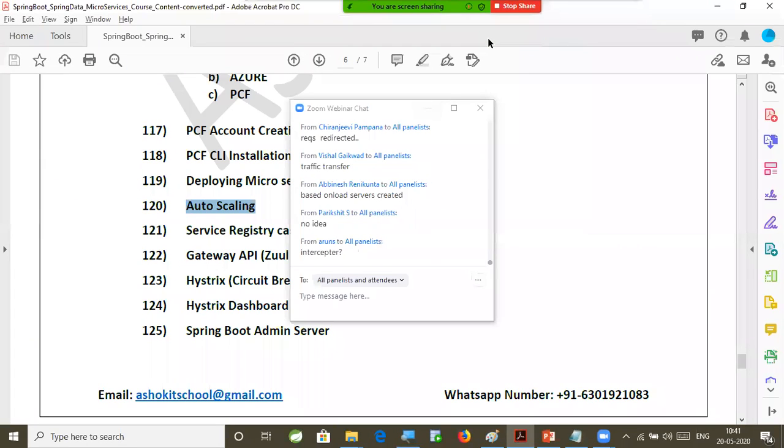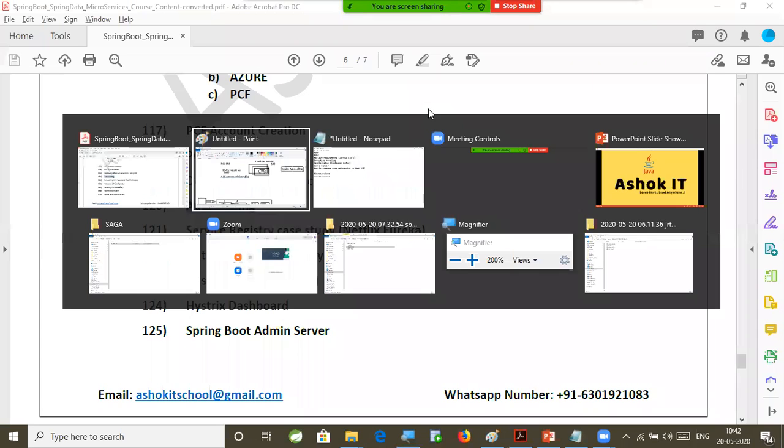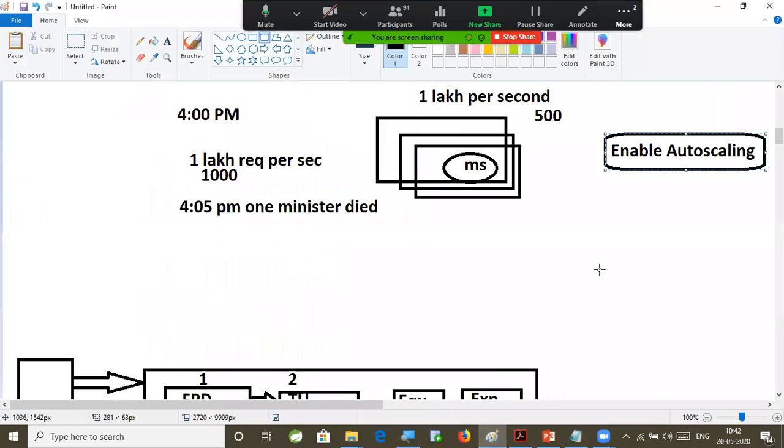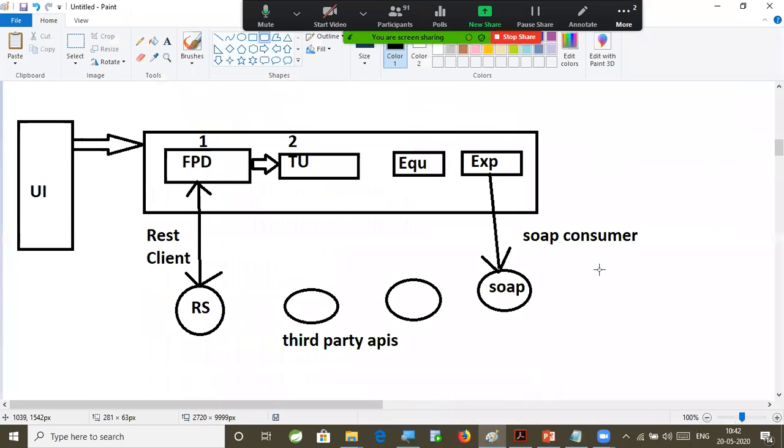Based on load, servers will be created. Circuit breaker is not meant for that, not interceptor. No, sir. Circuit breaker is used to handle fault tolerance. So to provide resilient systems in our microservices architecture based applications, we are going to use a circuit breaker.